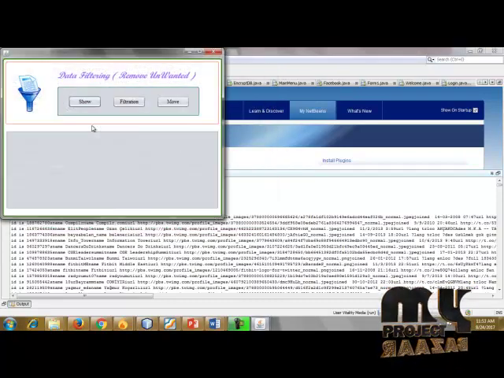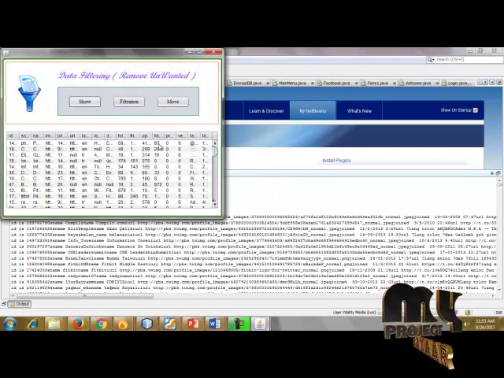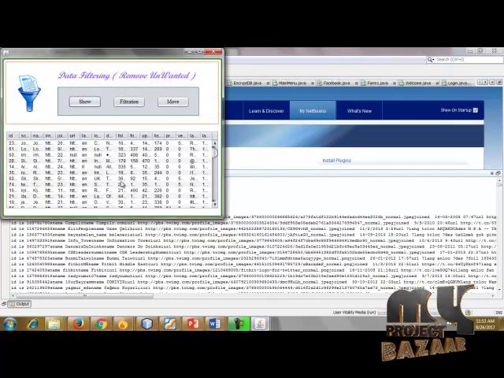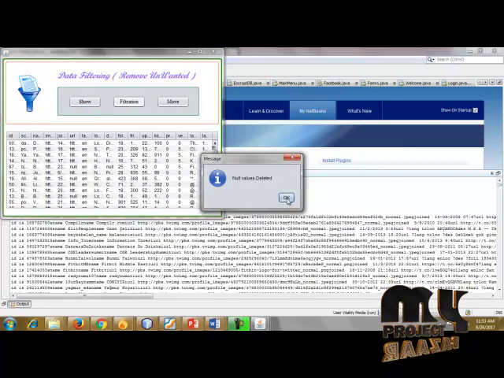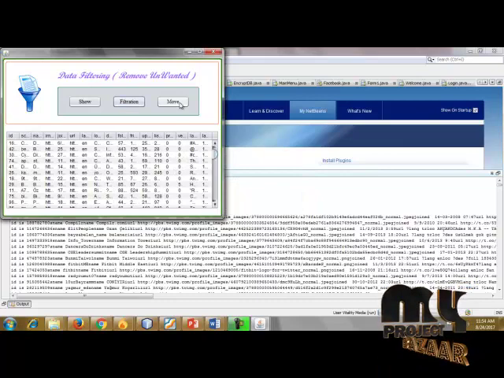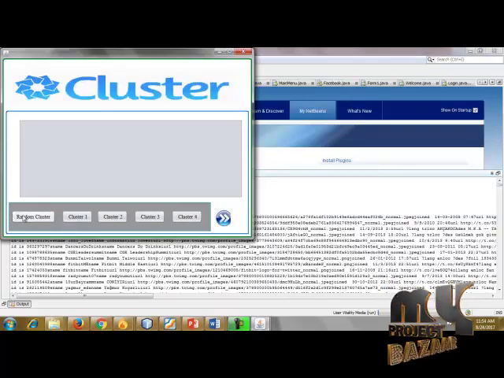Data filtering: they remove the unwanted values, so the data is going to be converted. This is the data filtration, so the null values are detected. Okay, the next one is the clustering.